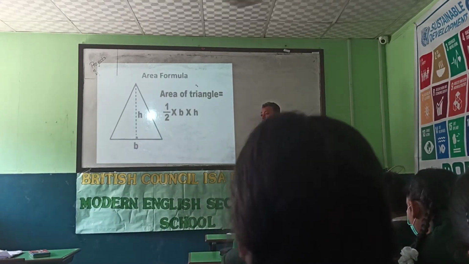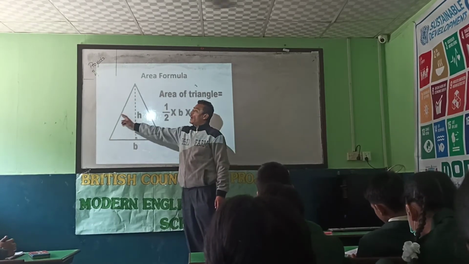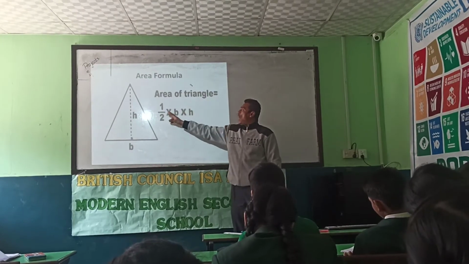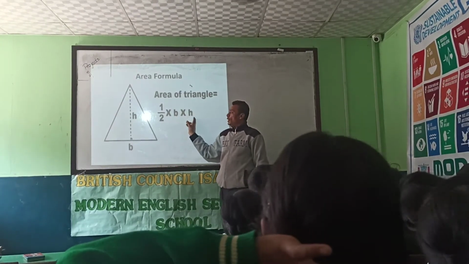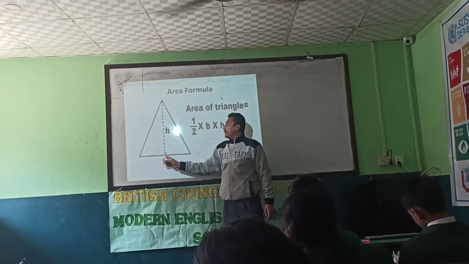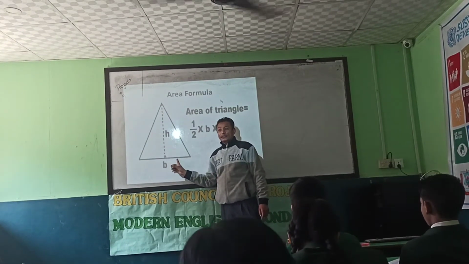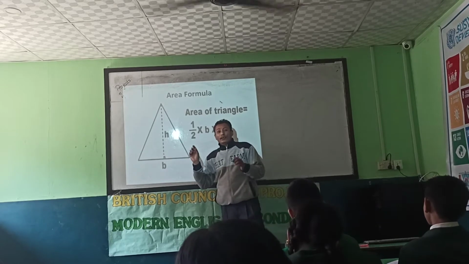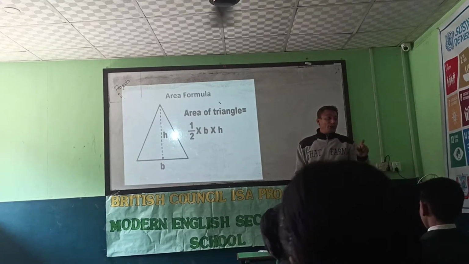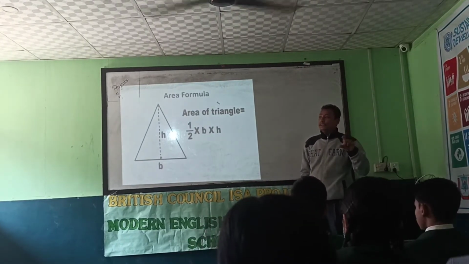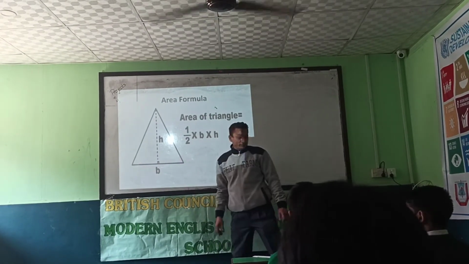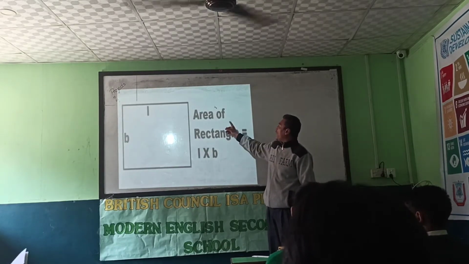Now let's go to area. If we have to find the area of a triangle, the simple formula for the area of a triangle is half into base into height. Base means the bottom line, and height is the perpendicular distance between the first edge and the base. When we have to find the area of any triangle, first we should be sure about its height, how high it is, and the length of the base. Next thing is the area of a rectangle.